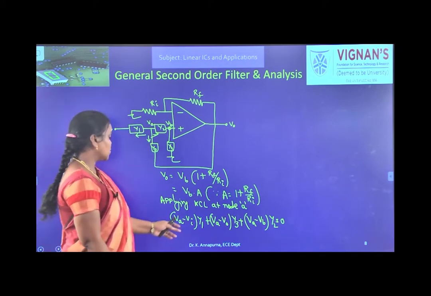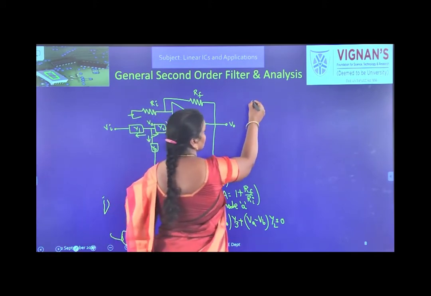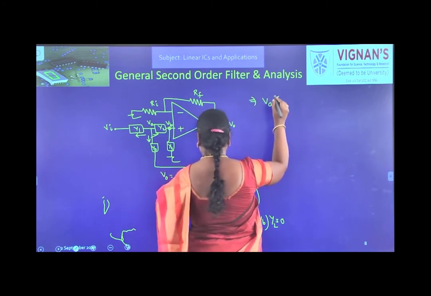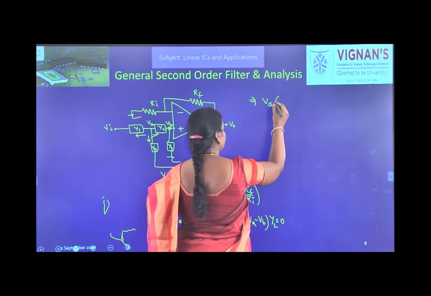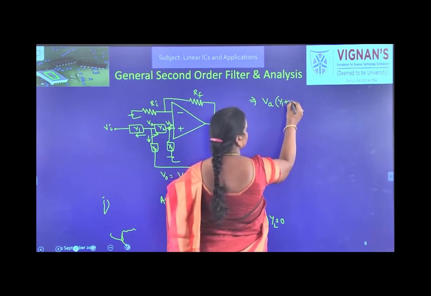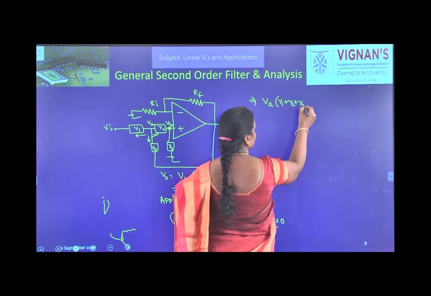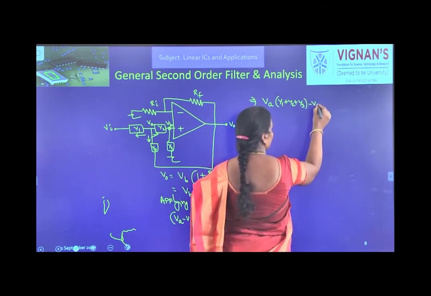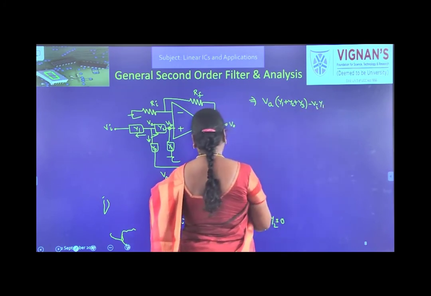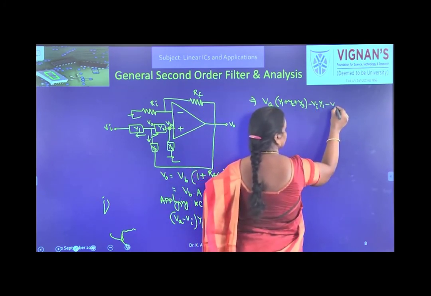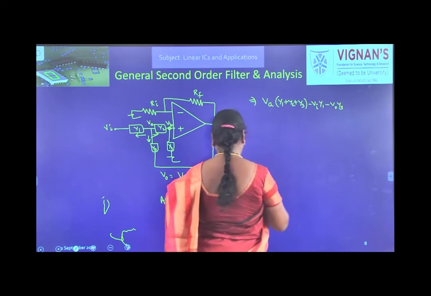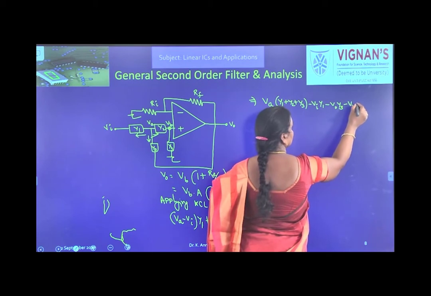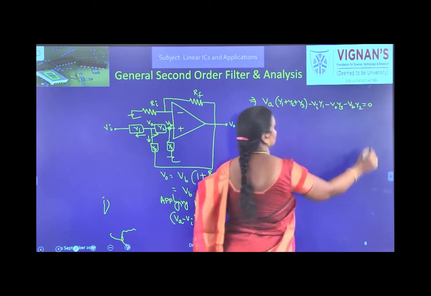Simplifying this, if I take VA common: VA into Y1 plus Y2 plus Y3, minus VI Y1, minus V0 Y3, minus VB Y2 is equal to 0.